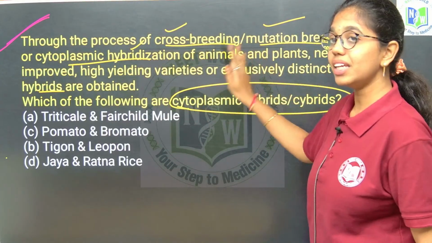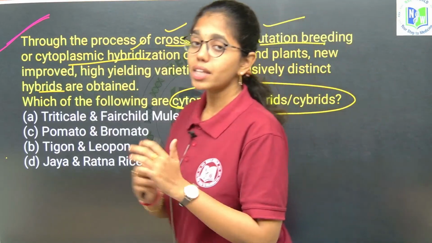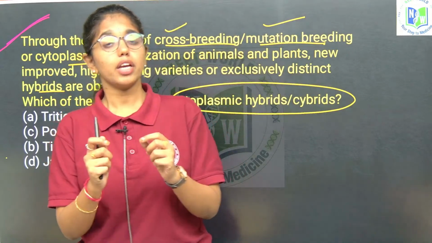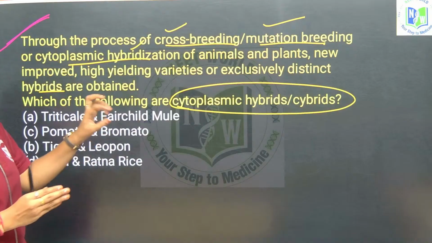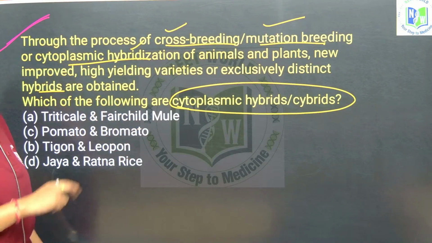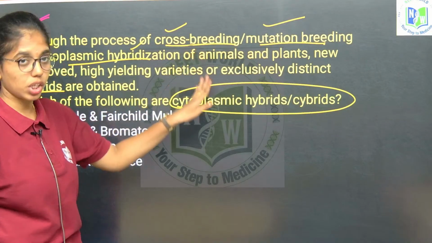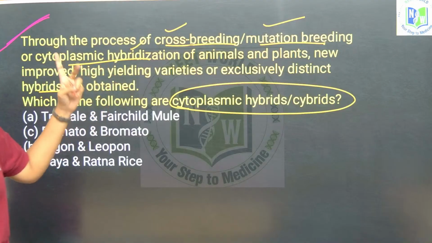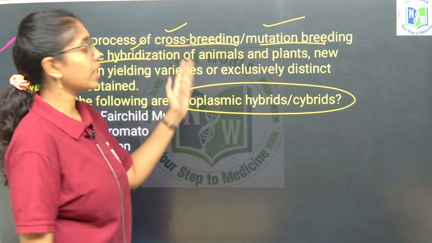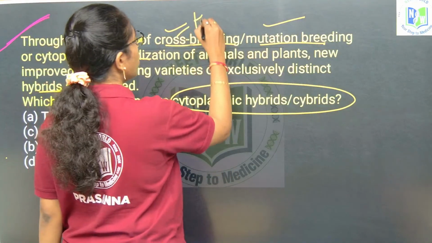What are the key differences between them? First is crossbreeding. What is crossbreeding? Breeding or hybridization or fertilization between two genetically different variants or genetically different species is called cross hybridization, which will give you hybrids.